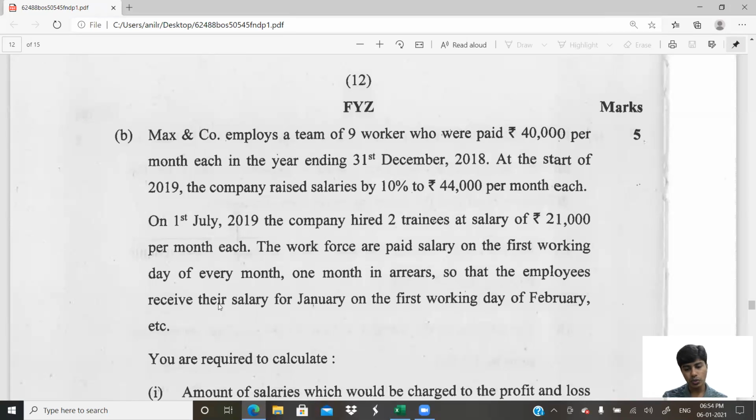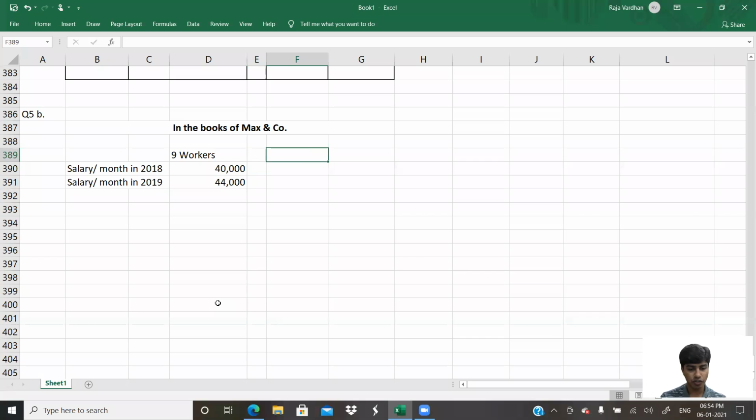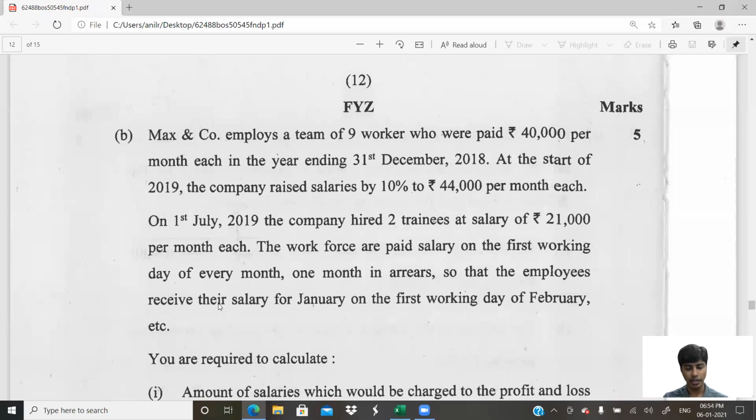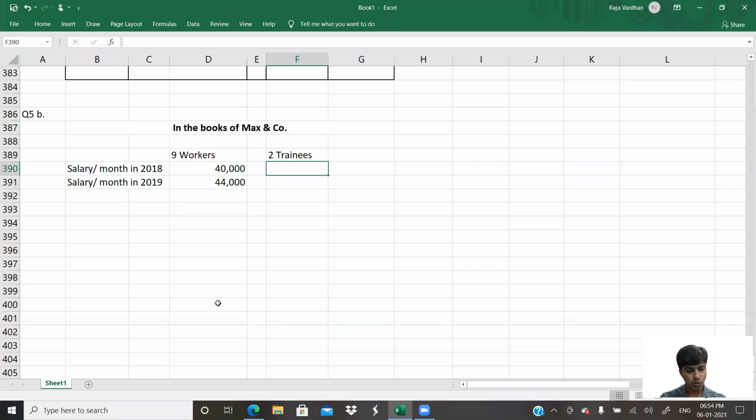The company had 2 trainees. We have a new set of employees now. The company had 2 trainees at a salary of 21,000 per month each. So 2018 maybe we don't know. We're only talking about 2018. How much? 21,000 per month. 21,000 rupees. Perfect. So far we have 9 workers and 2 trainees.